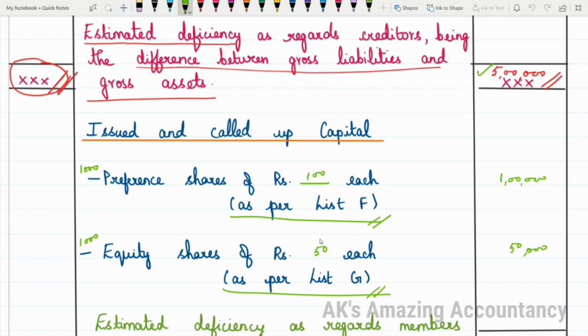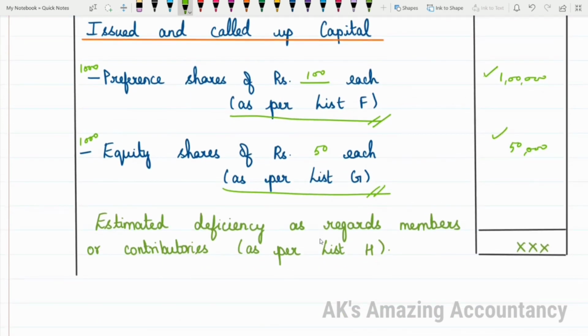So already 5 lakh is there. With this, all these amounts will have to be added to deficiency. Isn't it 5 lakh? With that, you'll be adding 1 lakh, 6 lakh. With that, you'll be adding 50,000, 6 lakh 50,000. Because it has to be added to deficiency. So you'll be having finally 6 lakhs 50,000. So what is the 6,50,000? This is the estimated deficiency as regards members. They are also known as contributories as per list H. So this is the last list we have, list H, as far as statement of affairs is concerned.